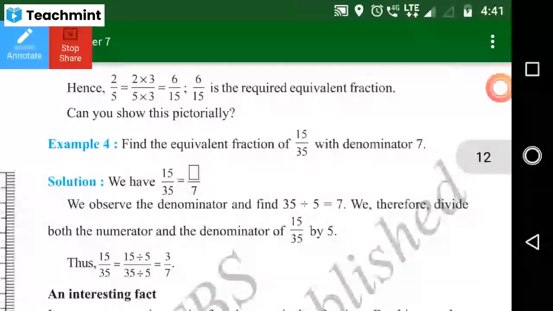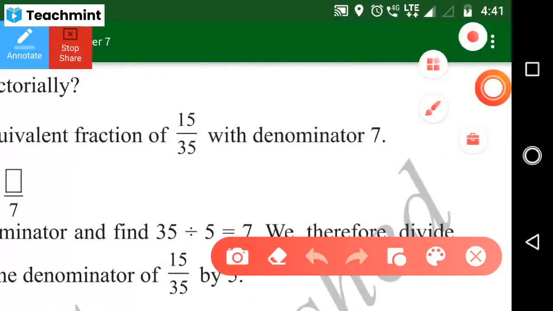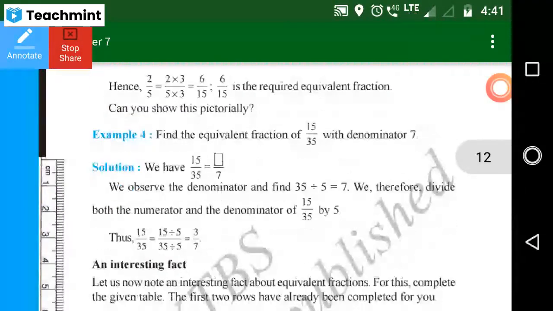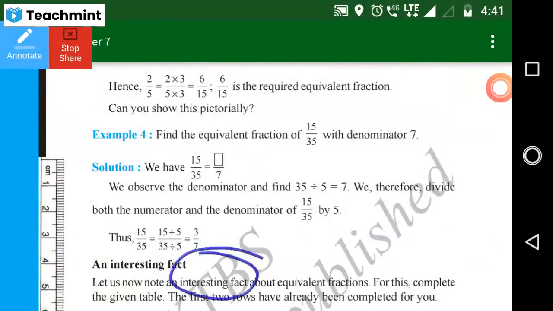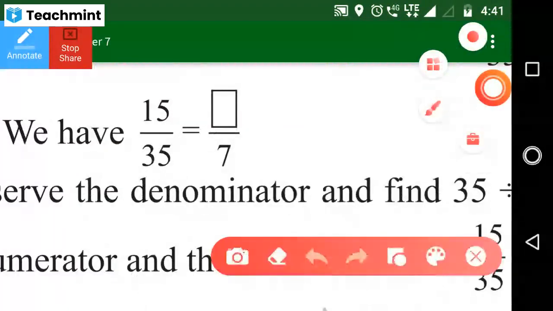So next one. Here you just observe: with denominator 7. It means what we have to do? You have to observe the question. Here you can multiply or divide.